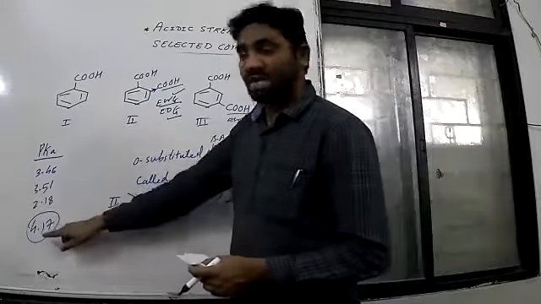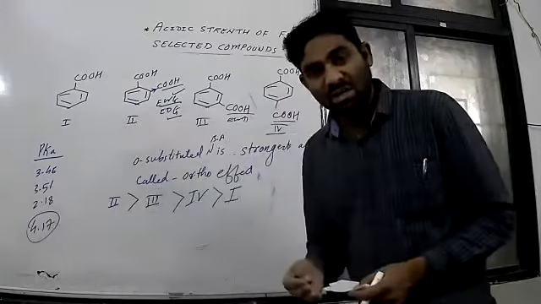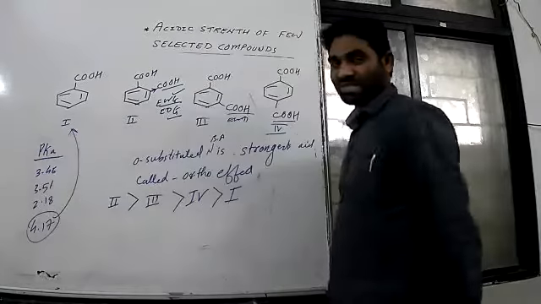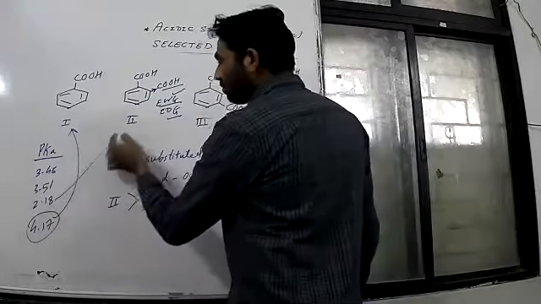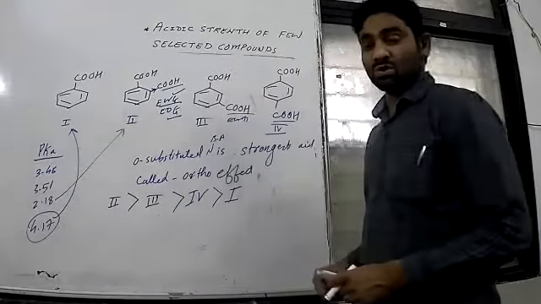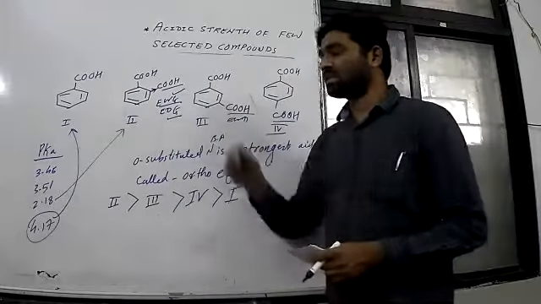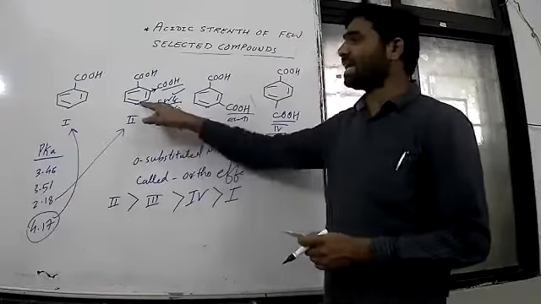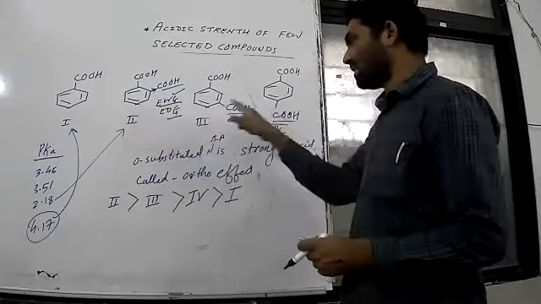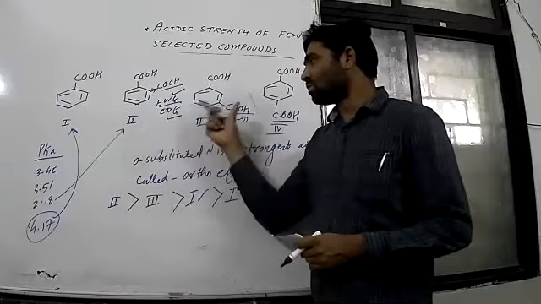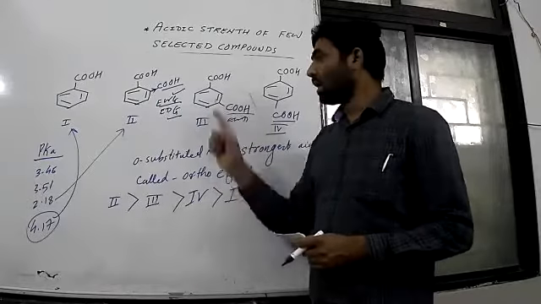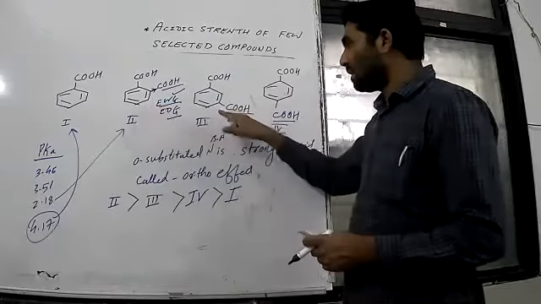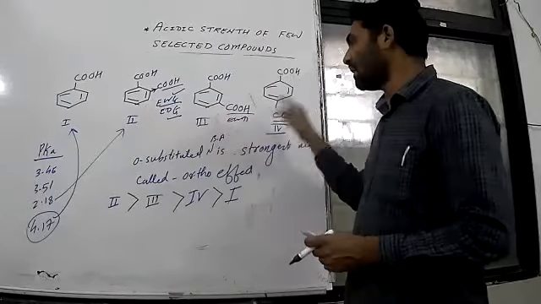This highest pKa will be for which compound? That must be for benzoic acid. This value 2.1 should be for the ortho substituted dicarboxylic acid. It's called phthalic acid, then isophthalic acid, and terephthalic acid, which is para-phthalic acid.